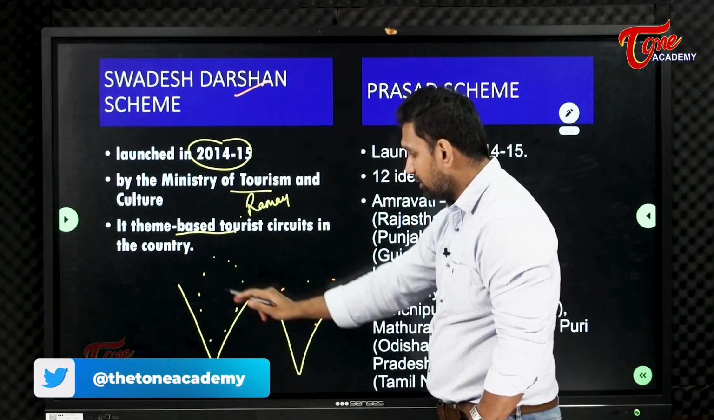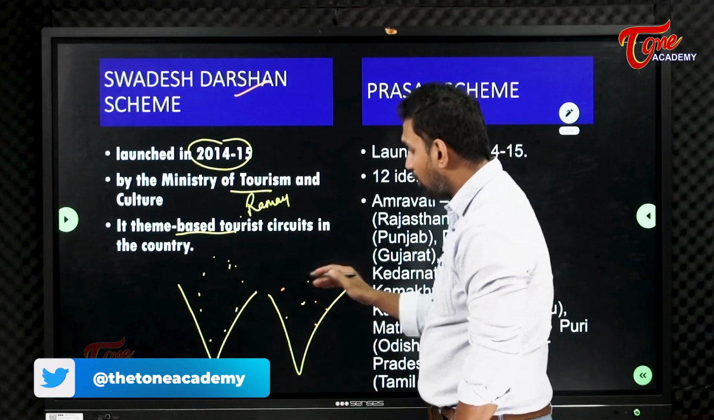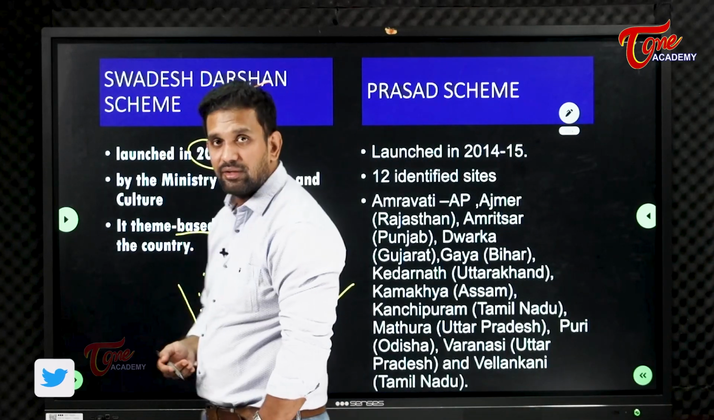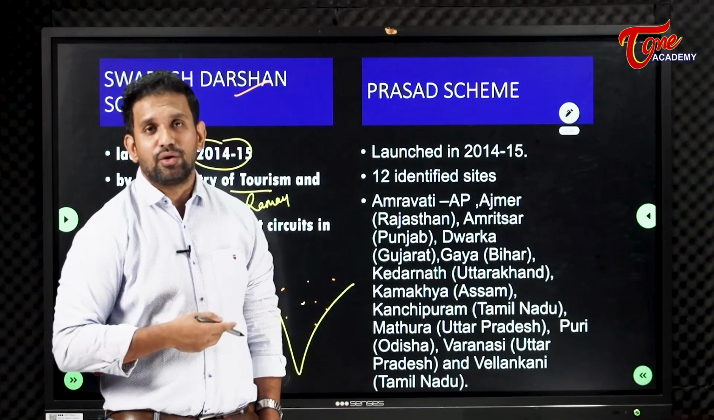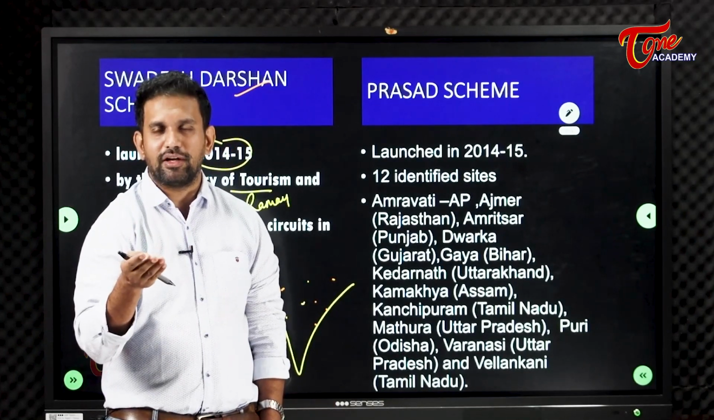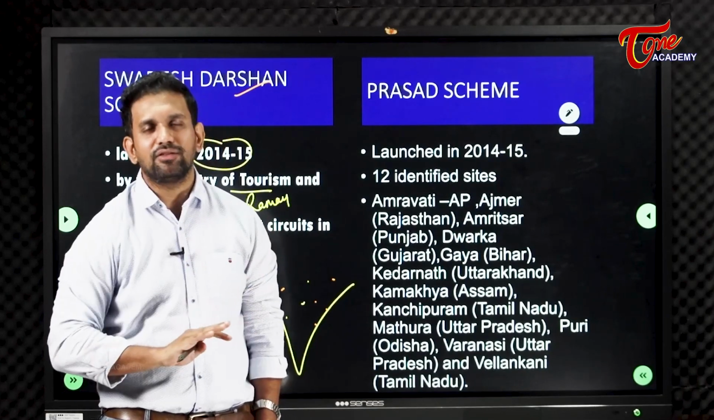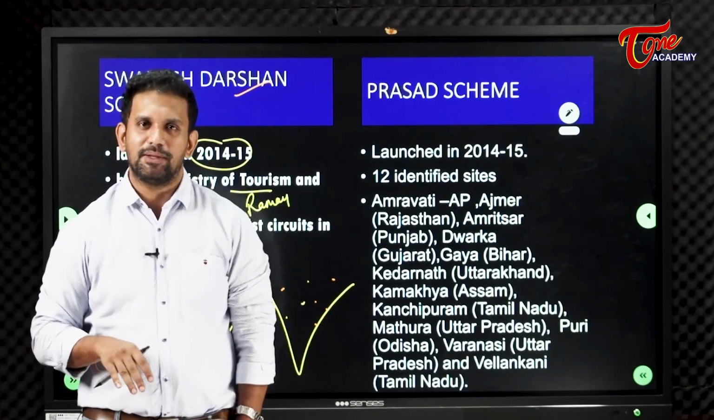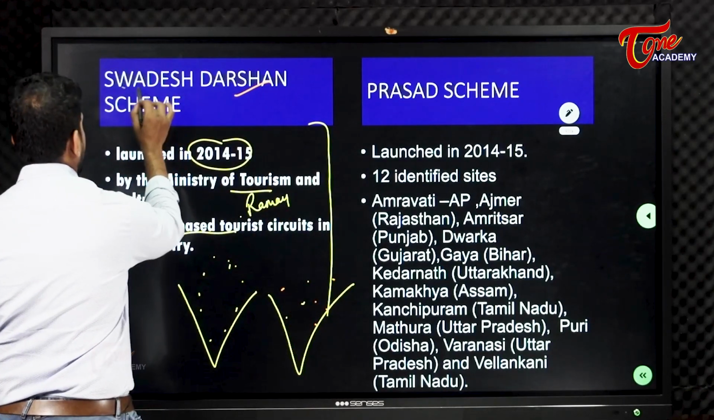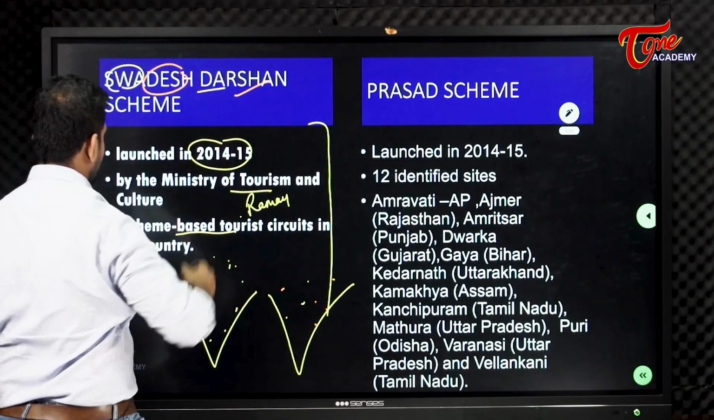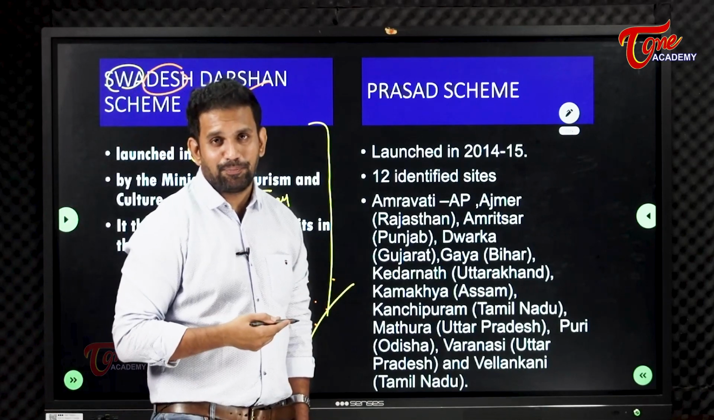I am just giving the example. Then there is Buddhist architecture, where it is. So theme-based circuits. You can go to the Ministry of Tourism, you can book your tickets, and they will take you to all the places in the same circuit. That is called Swadesh Darshan. Apna desh ko darshan karo. See our India.